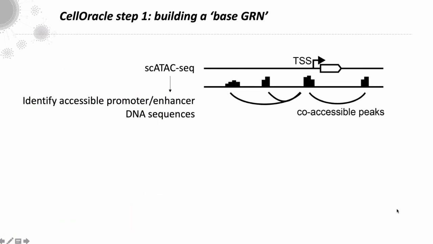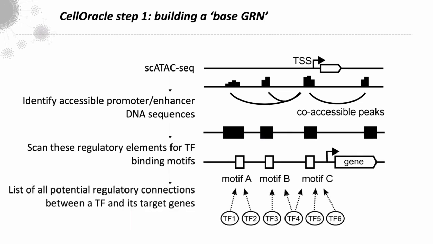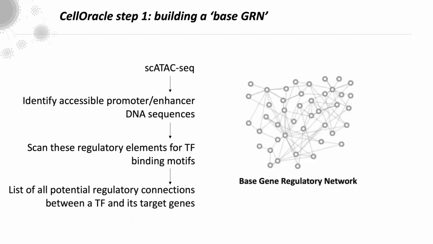So how did we build CellOracle? In the first step, we build a base GRN. So we take single cell ATAC-seq data. For this, we took the publicly available Cusanovich dataset, sorry. We use this to identify accessible promoter and enhancer DNA sequences, and then we scan these regulatory elements for transcription factor binding motifs. And this creates a list of all potential regulatory connections between a TF and its target genes. So this represents the base gene regulatory network. So these are all the biologically plausible connections within a network.